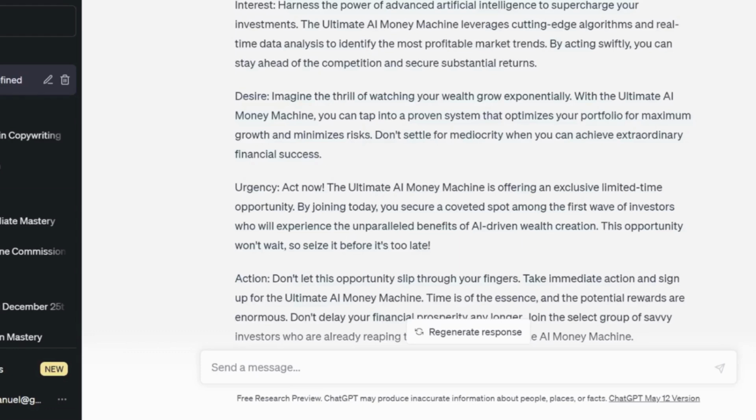So you are telling them that if they act now, they will enjoy benefits. You can ask ChatGPT to add the benefits you want them to enjoy, and then add them in this place where it says unparalleled benefits. Let them look at the benefits they are going to enjoy if they sign up now. That will make them act fast.